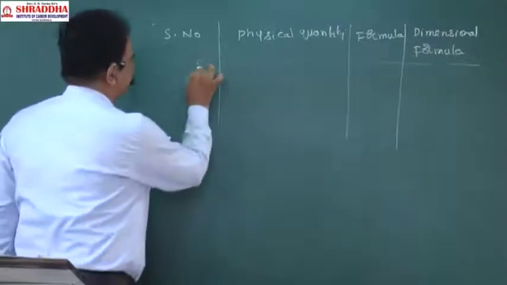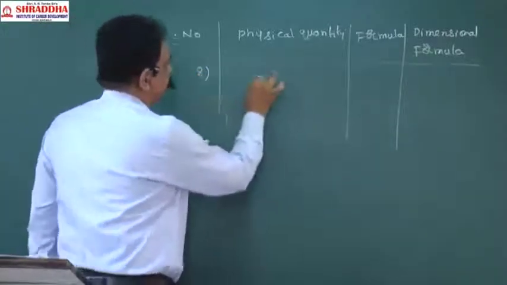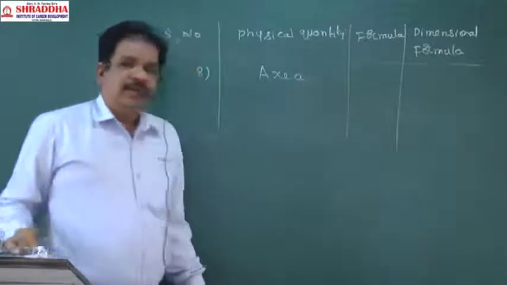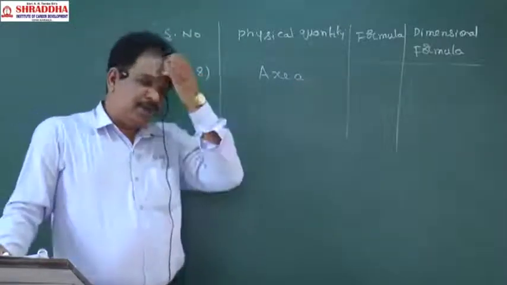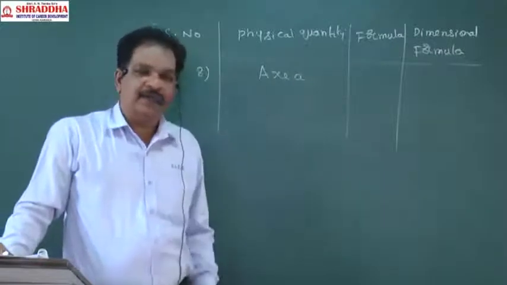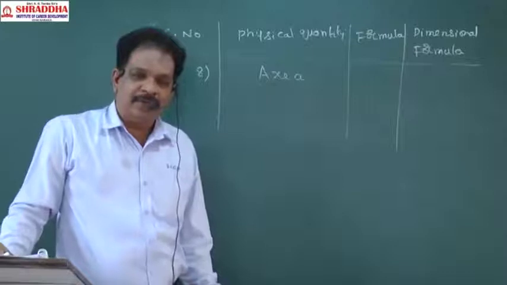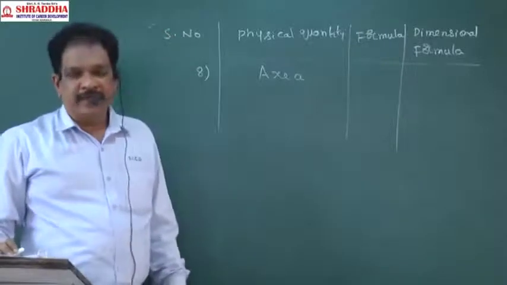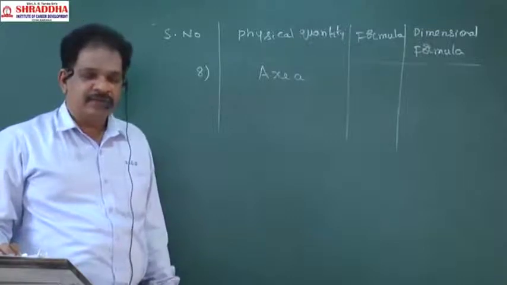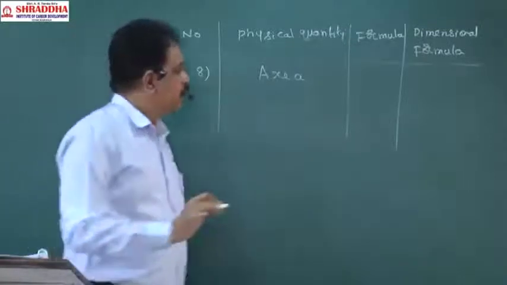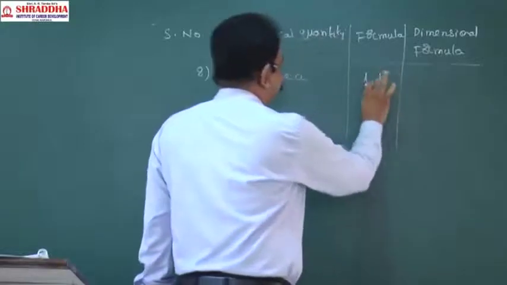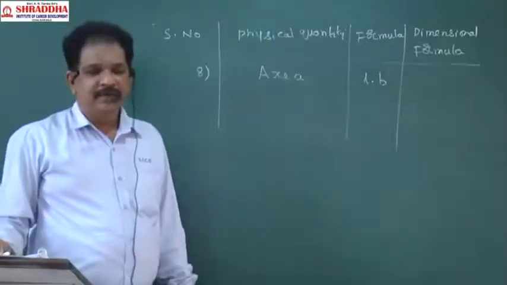Next, 8, area. The area formula will be, if it is a rectangle, length into breadth. If it is a square, length into length, so L square. So the area formula is length into breadth. Clear?